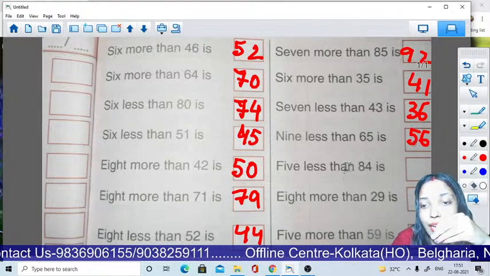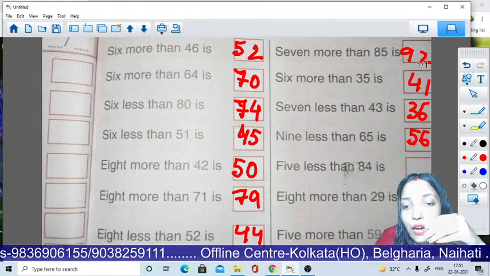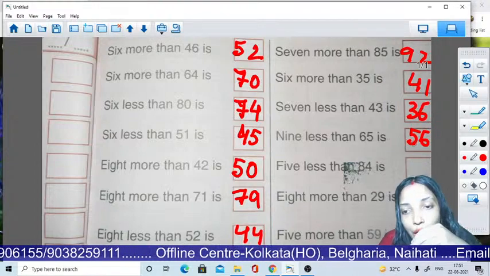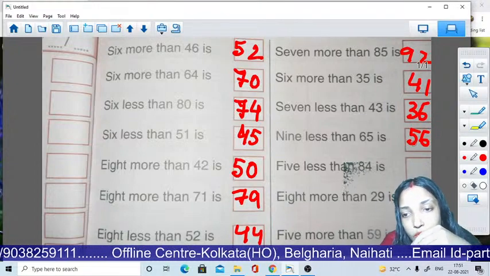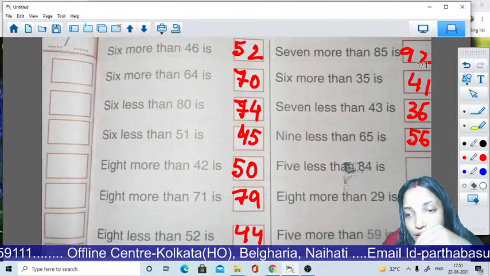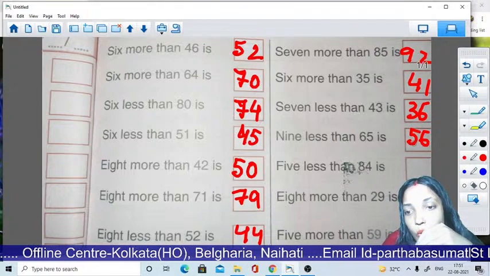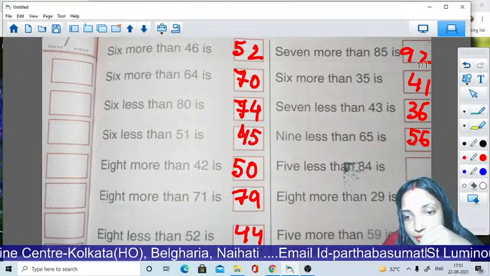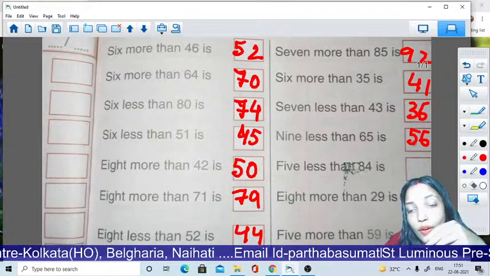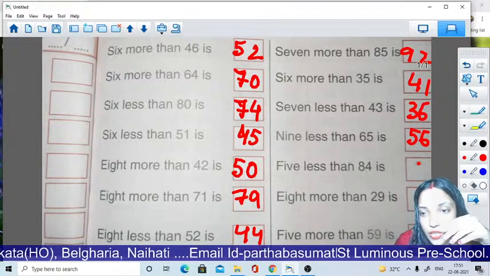5 less than 84. Backward counting because less is here. So count with me. Before 84 we all know 83, 82, 81, 80. Then what will be the answer? 79.